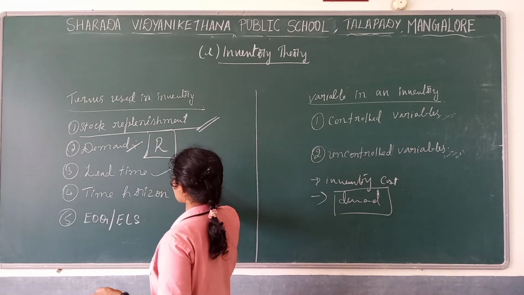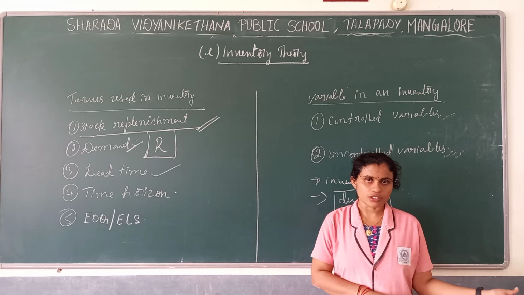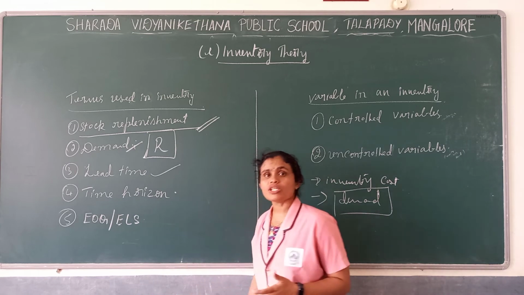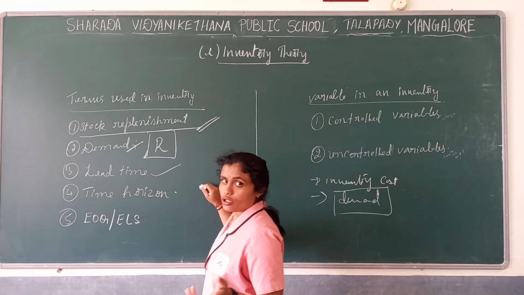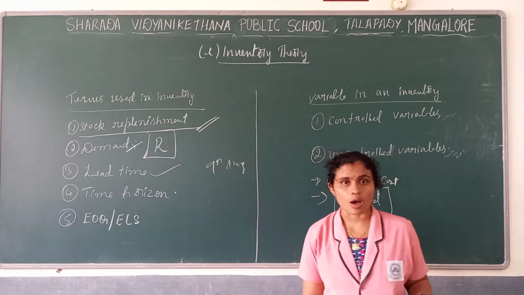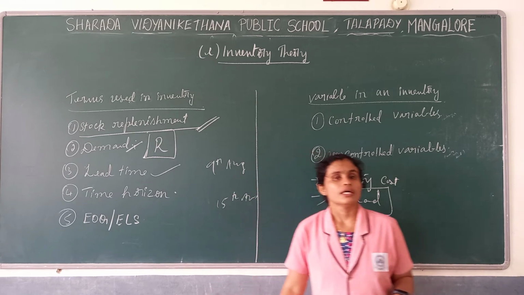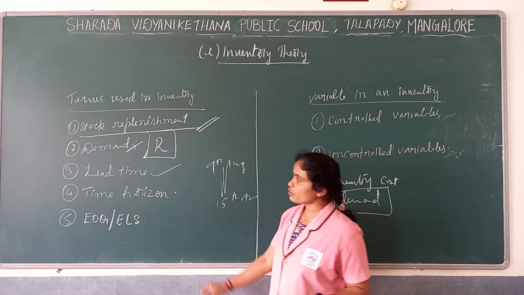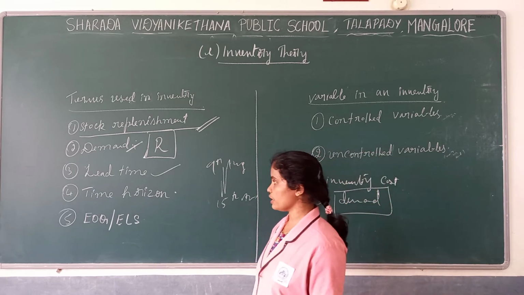Then comes lead time. Lead time is the gap between placing an order and arrival of that goods. What is the gap? That we call lead time. For example, we place the order, we require so and so raw materials. Today we place the order, for example on 9th August, and we are going to receive that order on 15th August. So what is this gap? This gap is called lead time. So lead time is the gap between placing an order and arrival of that goods.